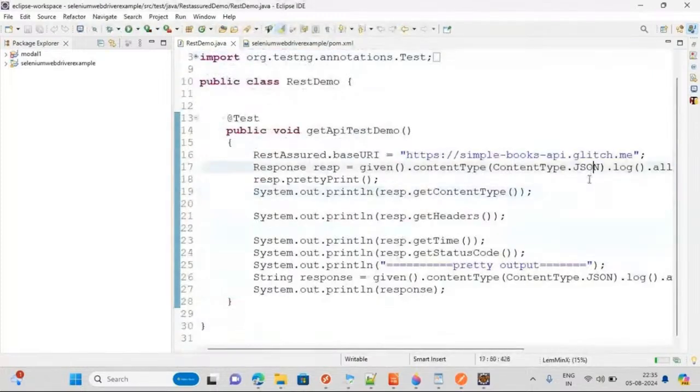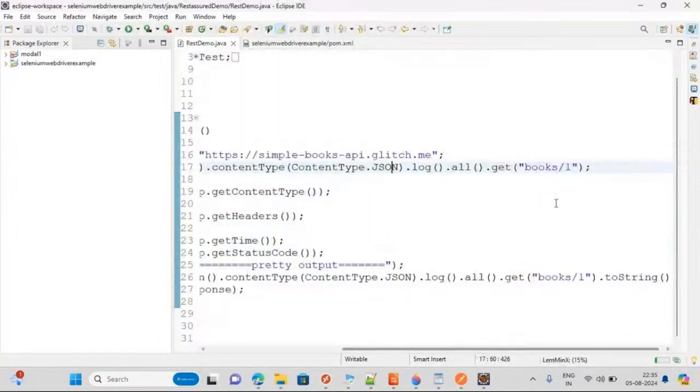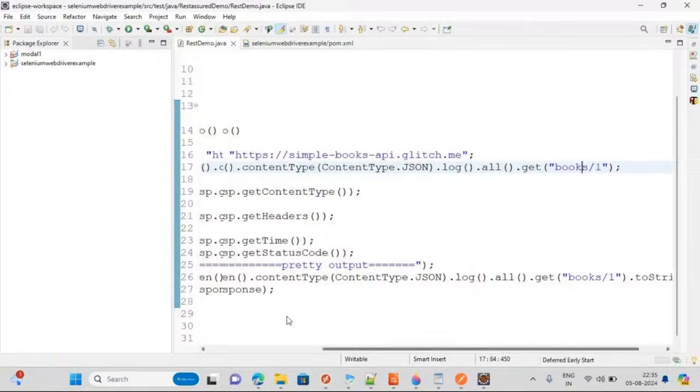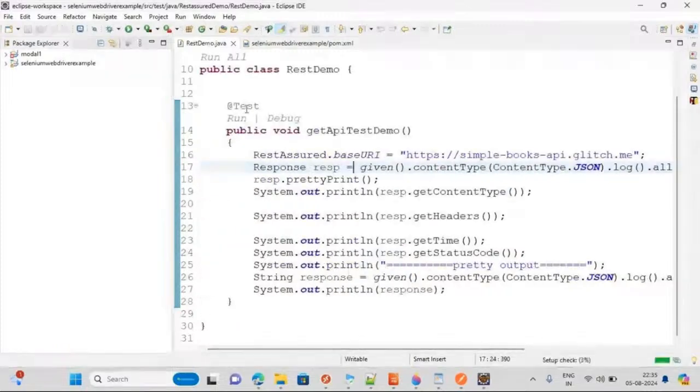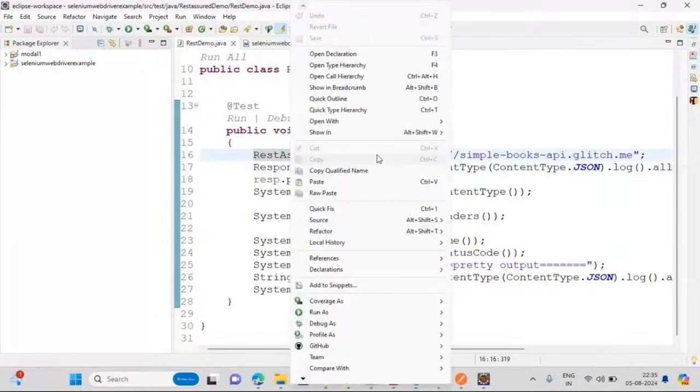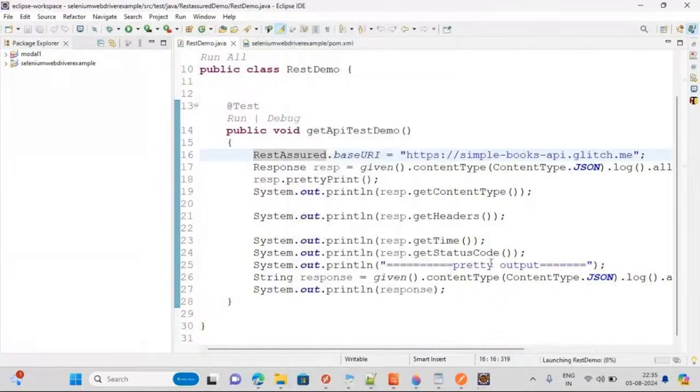I want to fetch all these details, books, like student number one, book number one details. Simply what I have to do here, right? We'll run this. Either you click run here or right click. This is manual when I am doing this, but in automation you only have to click one time. That's it. So see here, the same thing I can get through Java, and this is Rest Assured, right?